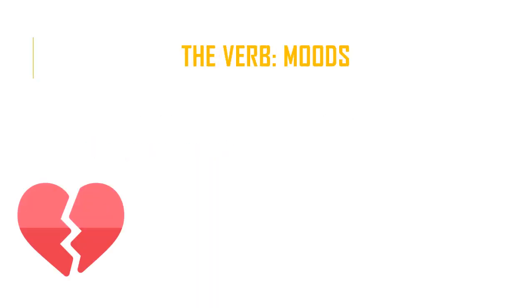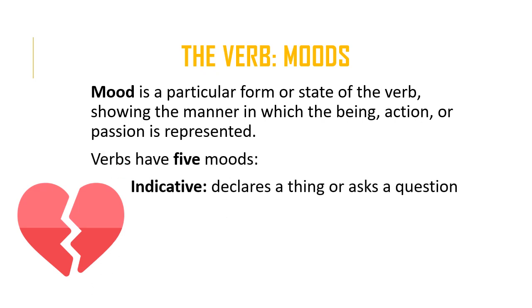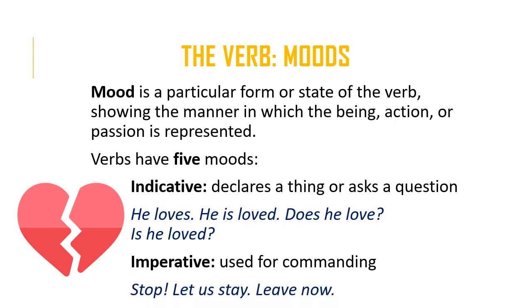The next topic we're going to talk about is moods in relation to the verb. Mood is a particular form or state of the verb showing the manner in which the being, action, or passion is represented. Verbs have 5 moods: the indicative, which declares a thing or asks a question; he loves, he is loved, does he love, is he loved; the imperative, which is used for commanding: stop, let us stay, leave now.